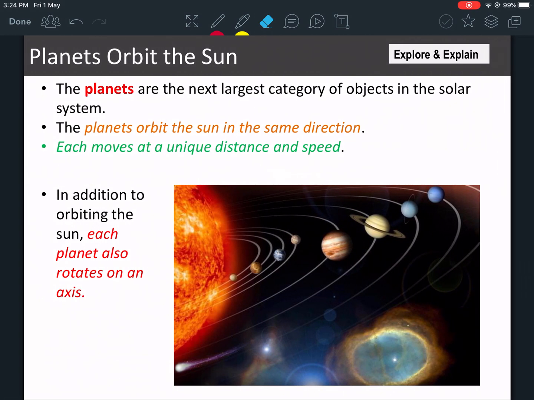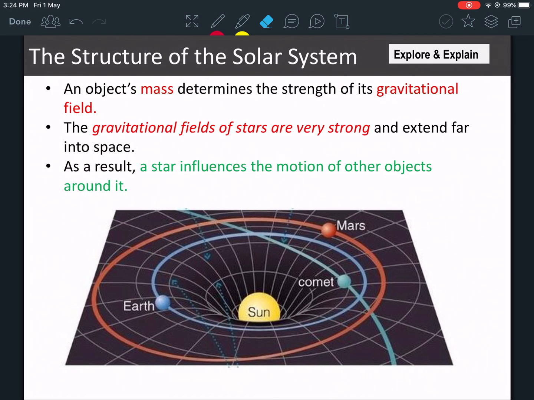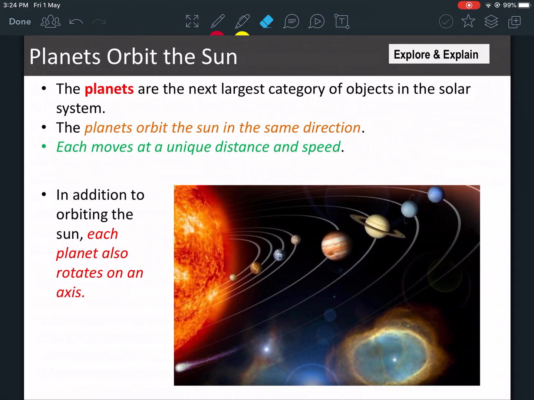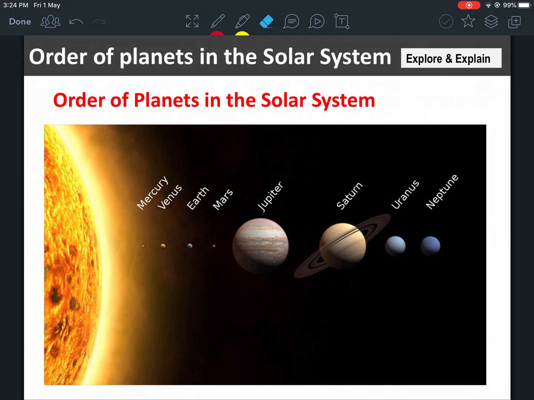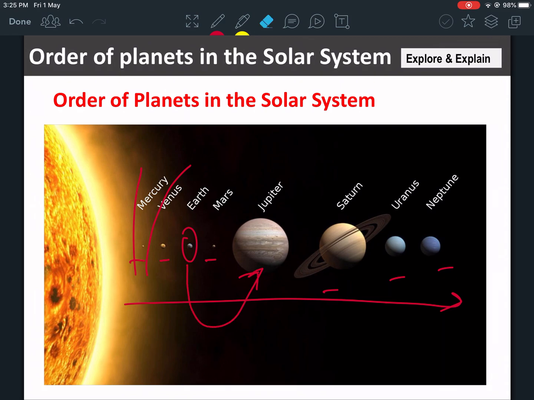Okay, that's all we had to know for today. The rest is going to be for tomorrow. There's one more thing that I wanted to go over. It's the order of the planets that you needed to know. So we have Mercury, then Venus, then Earth, Mars, Jupiter, Saturn, Uranus, and Neptune. This is the order of them distance-wise. So this would have to be the closest. Yeah, Earth is right over here. But see how small Earth is compared to Jupiter? See how small Earth is?